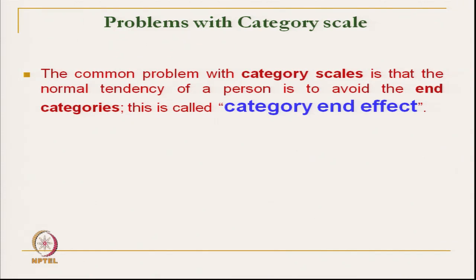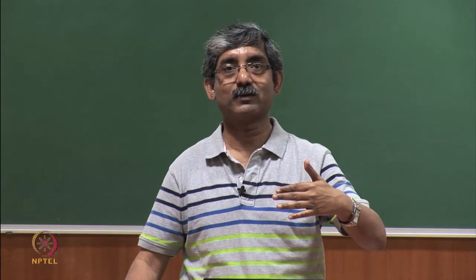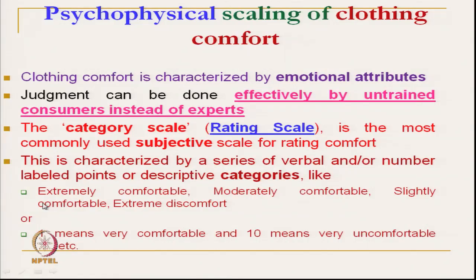If I am put in a situation where I have to scale, say 1 extremely comfortable, then comfortable, moderately comfortable, slightly comfortable or extremely uncomfortable, 1, 2, 3, 4 or 5, a 5 or 7 point scale.